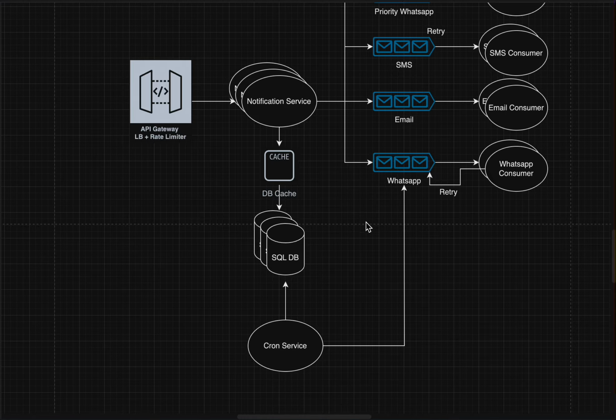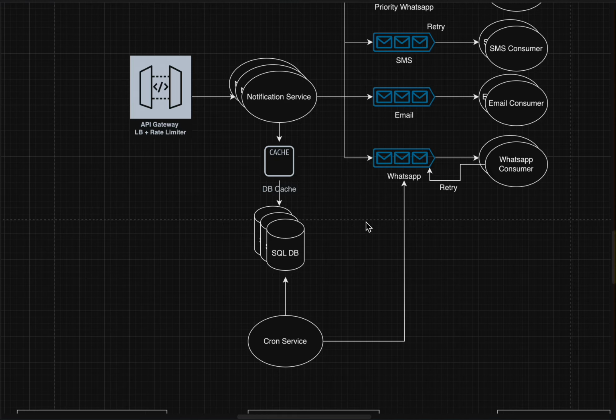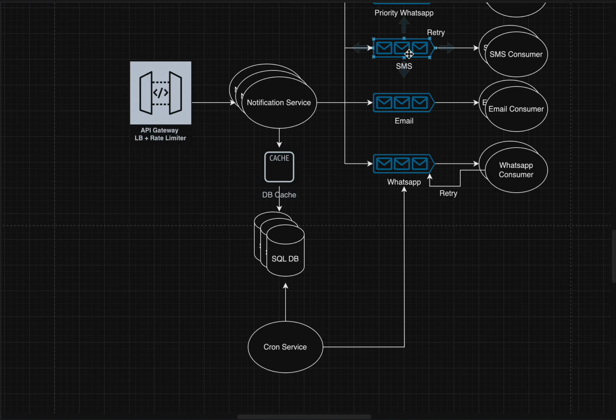Now, as we mentioned, we have divided our system into different types of notification servers. So as soon as we get a send notification request in our notification server, based on the type of notification, we'll send messages to three different types of queues.